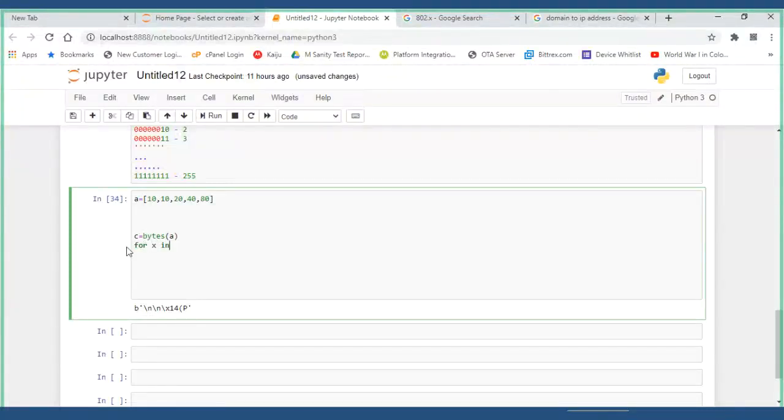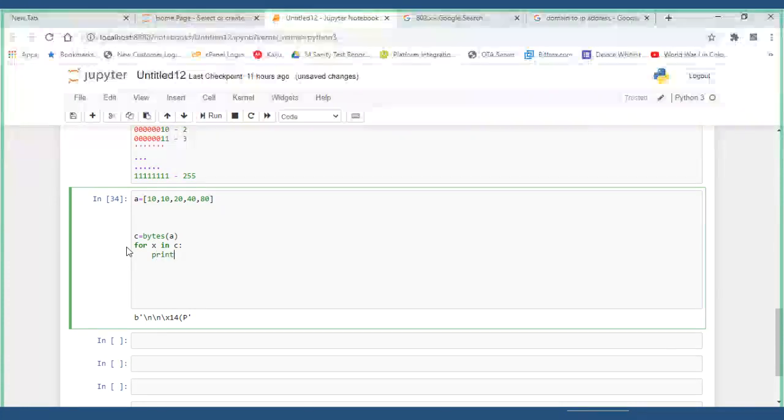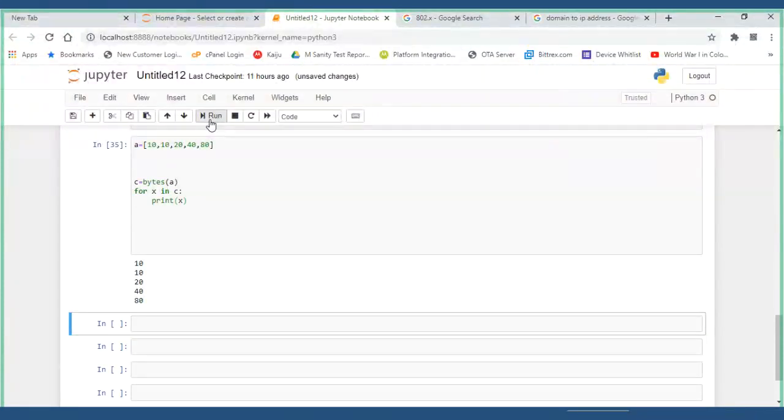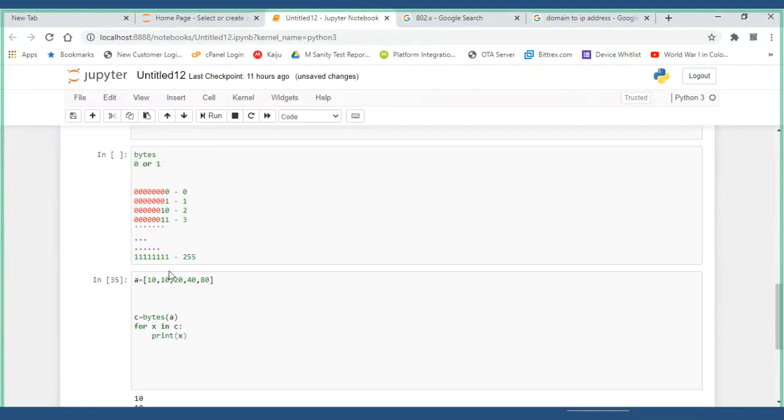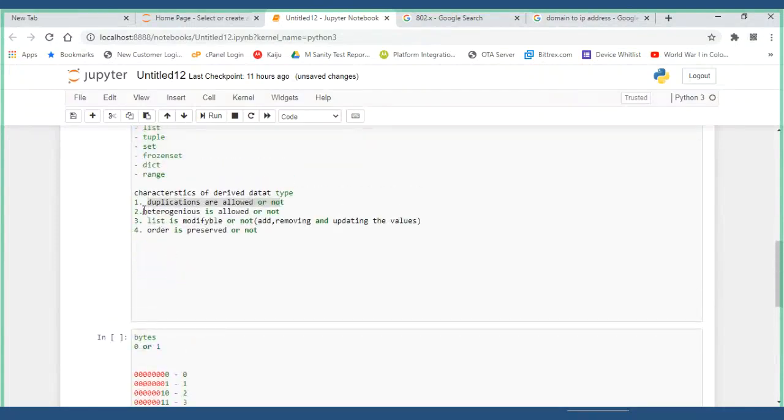For X in C, print X. Like this we will see. This is the easiest way to get all the byte values. So first, duplication is allowed or not here? Allowed. So first characteristic you understood. Okay, let's go to the second characteristic.